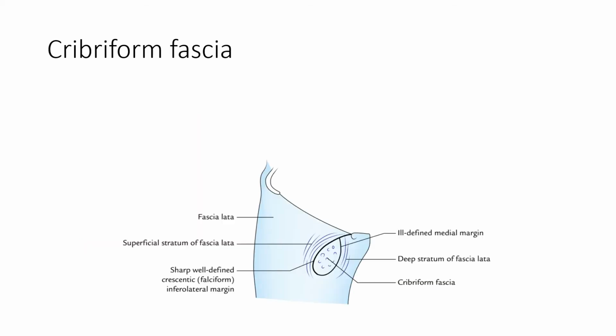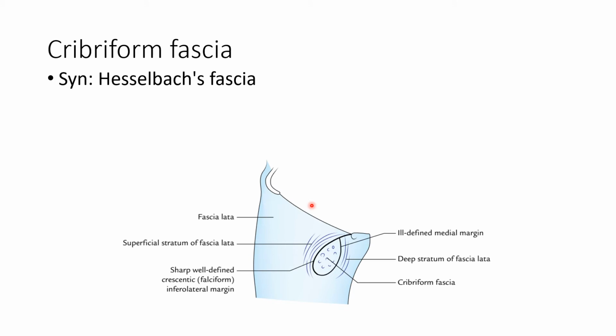This is the front of thigh, where we are seeing the deep fascia of thigh, called the fascia lata, and you are seeing an oval opening which is known as the saphenous opening. Over the saphenous opening, you are seeing the Cribriform fascia with several holes in it.